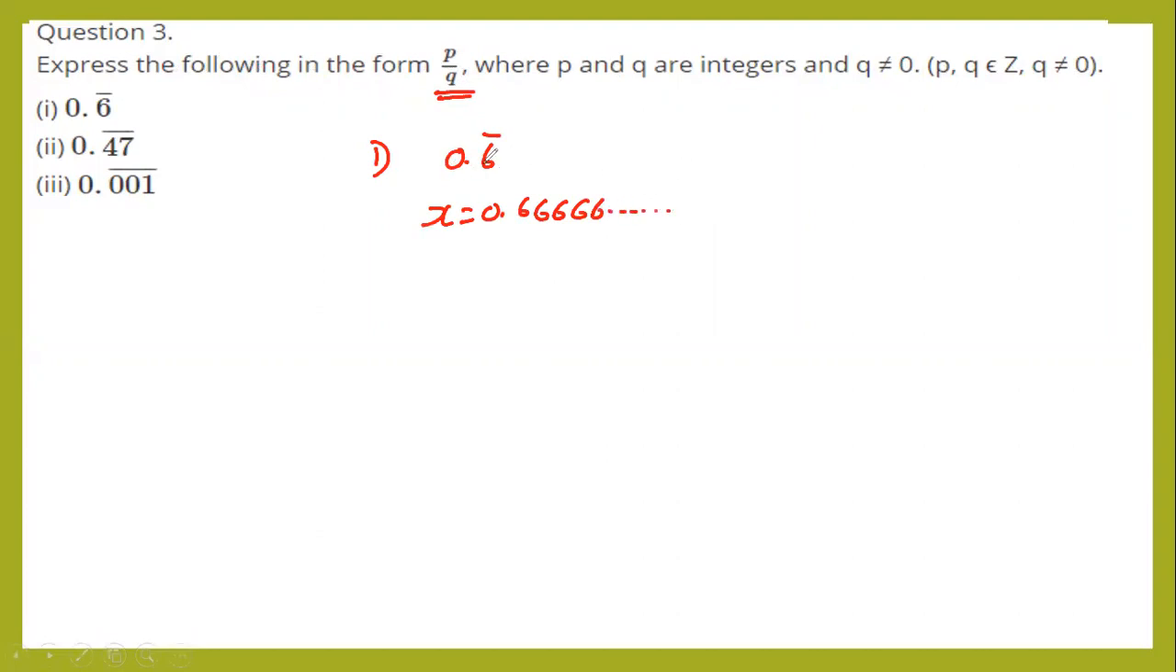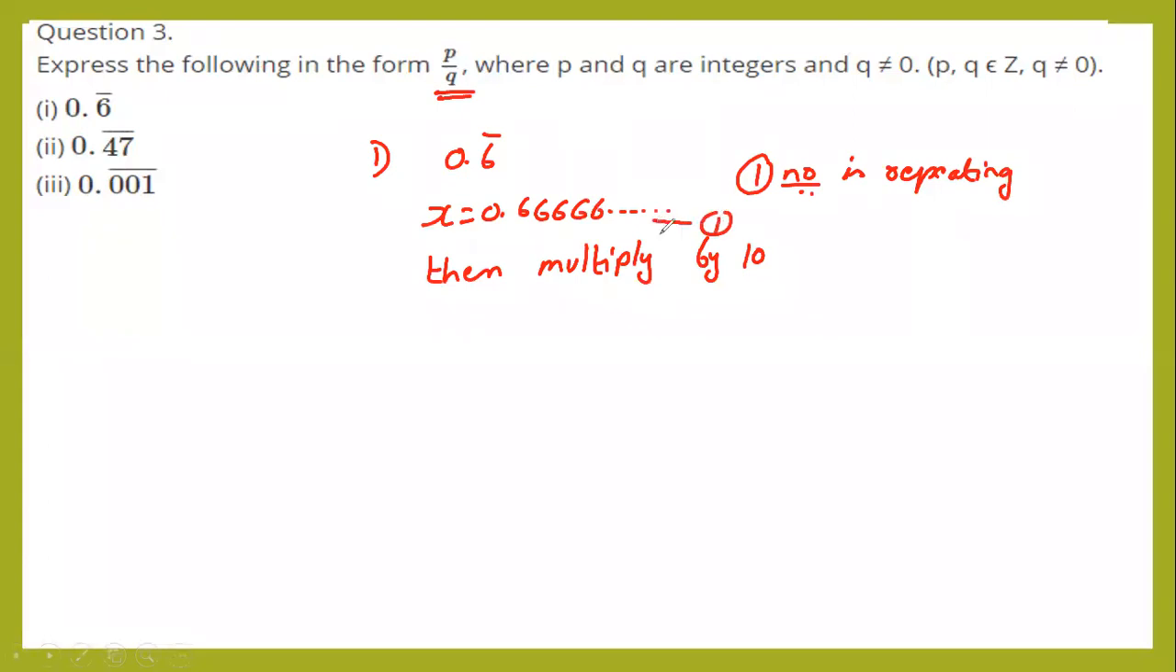Here, how many numbers are repeating? Only one number is repeating. If only one number is repeating, then multiply by 10. Why multiply by 10? Because only one number is repeating. So call this equation 1, then multiply by 10. It will become 10 into x is equal to 10 into 0.6666 goes up to infinity.